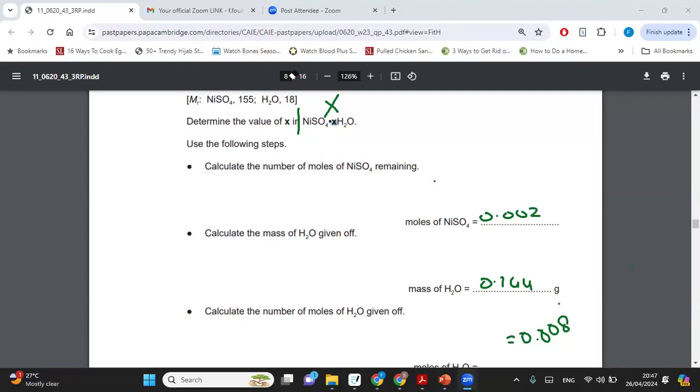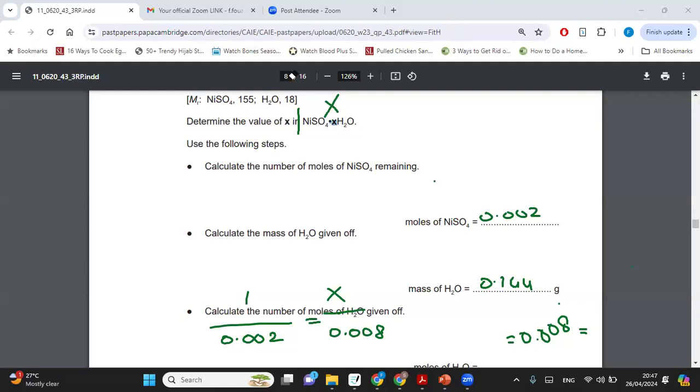The moles of nickel sulfate are 0.002. So 1 nickel sulfate is 0.002. So how much water? Because we have X water. What are the moles of water? 0.008. Right? The moles of nickel sulfate are 0.002 and the moles of water are 0.008.